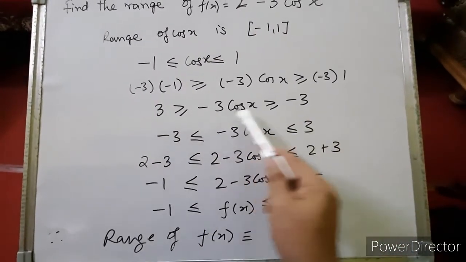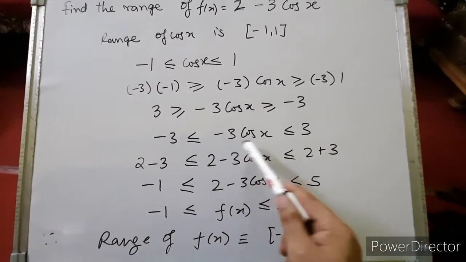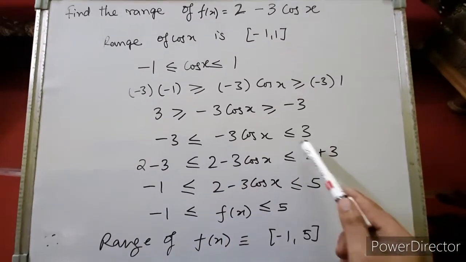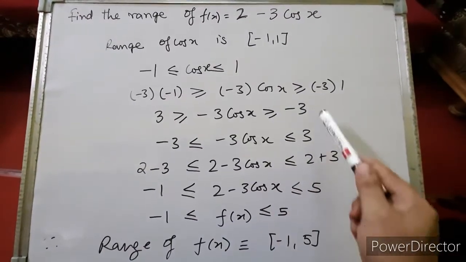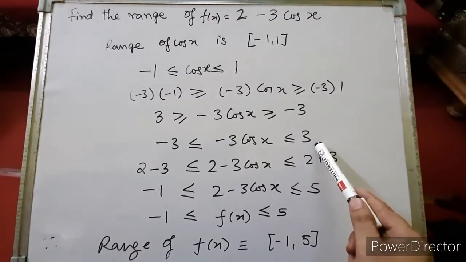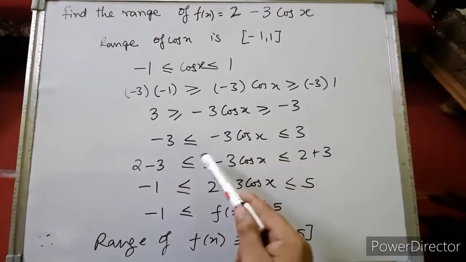So this inequality we can write as -3 less than or equal to -3 cos x less than or equal to 3. This is the same thing I've written here. I've just written this side, that side, and the sign of the inequality has changed.